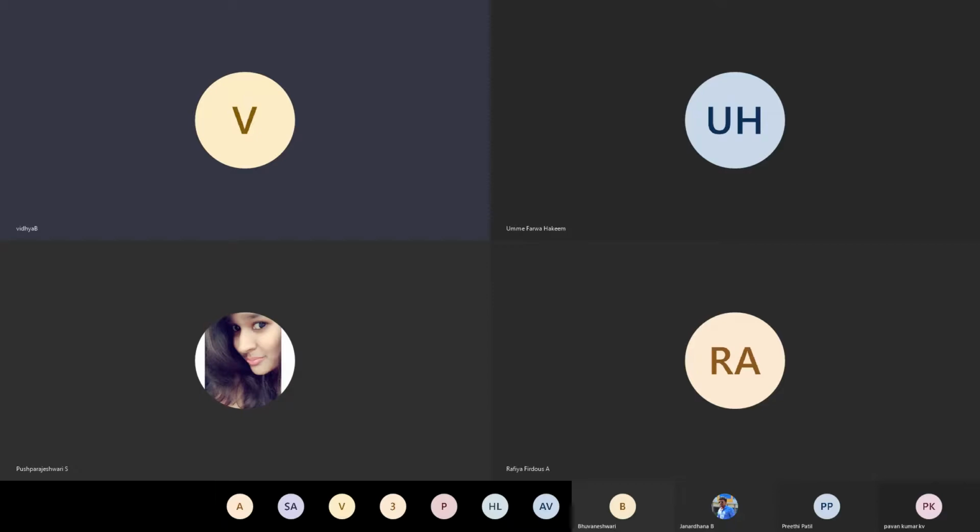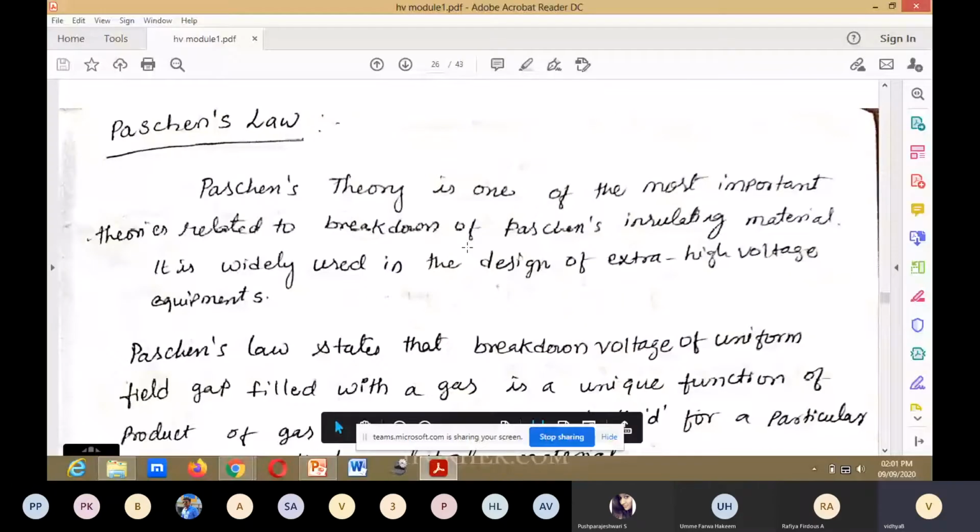Today we shall discuss Paschen's law. Paschen's theory is one of the most important theories related to the breakdown of insulating material. It is widely used in the design of extra high voltage equipment.